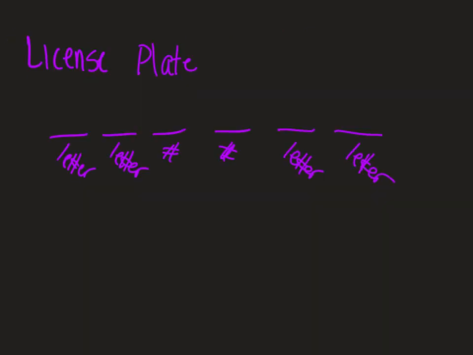All right, your next question is, suppose a license plate has 6 parts to it. The first 2 parts are letters, the next 2 parts are numbers, and the next 2 parts are letters again. Use your calculator because this number is going to get pretty large, but tell me the total number of options of license plates that there could be. I will give you a hint. There are 26 letters in the alphabet, and you can use 0 through 9, so there are 10 numbers, because they have to be single digits, 10 options right there. All right, good luck.